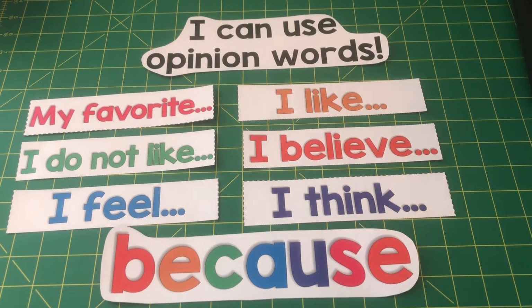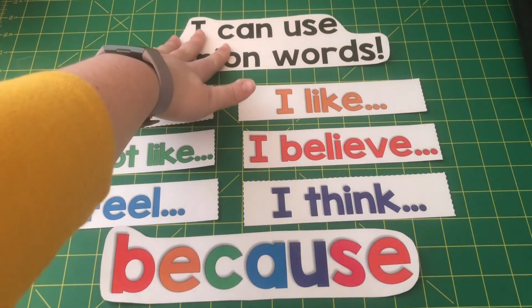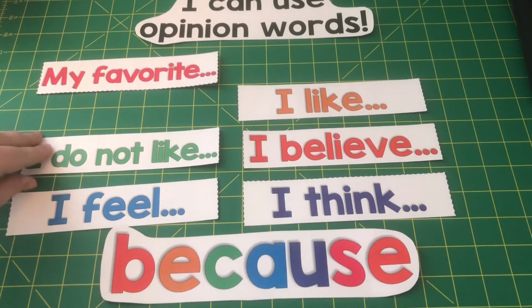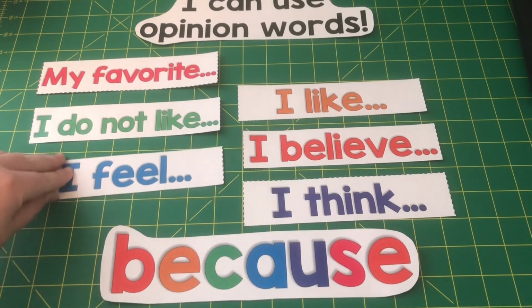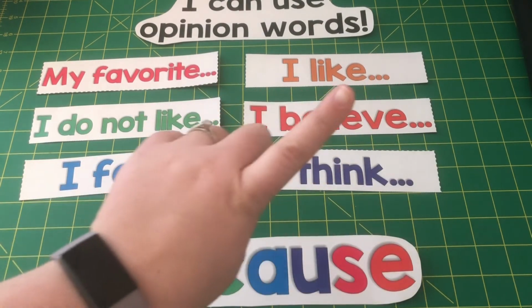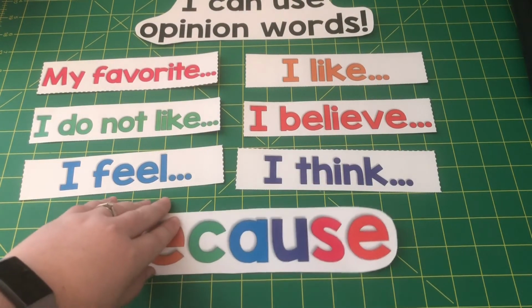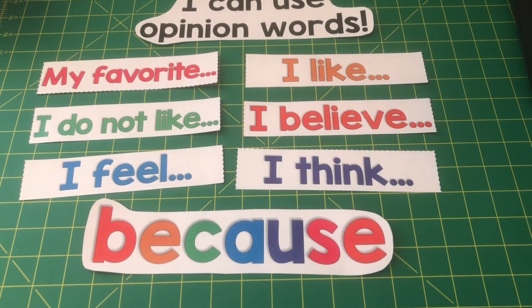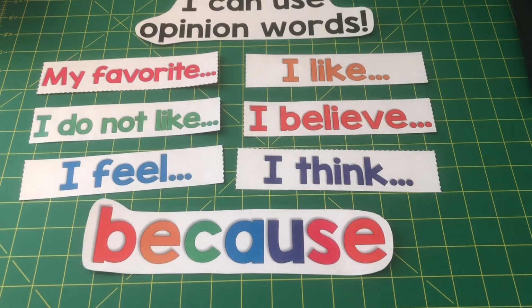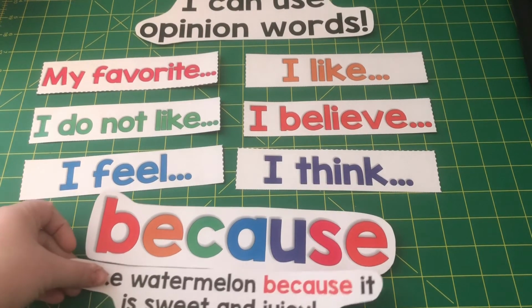So, when we write, we're going to use opinion words. We're going to say something like my favorite, I do not like, I feel, I like, I believe, or I think. We're going to pick just one. Then we're going to say because. So, for example, I could use I like watermelon because it is sweet and juicy.